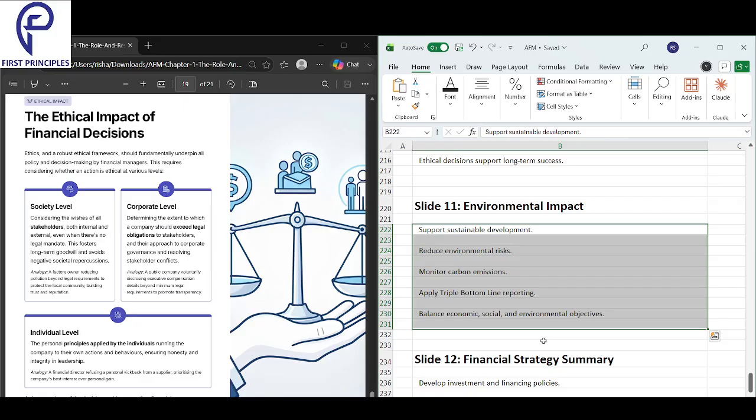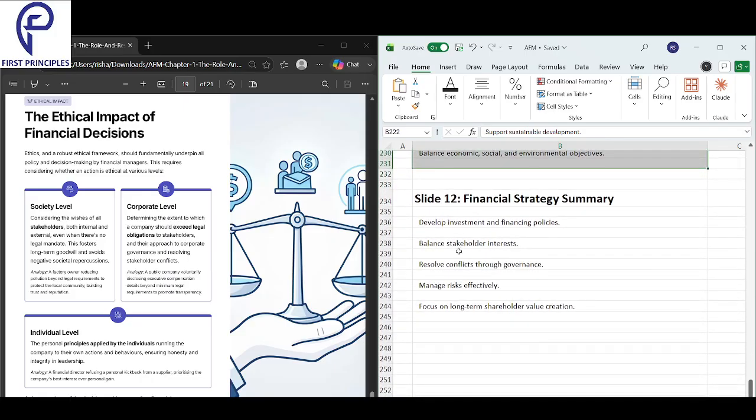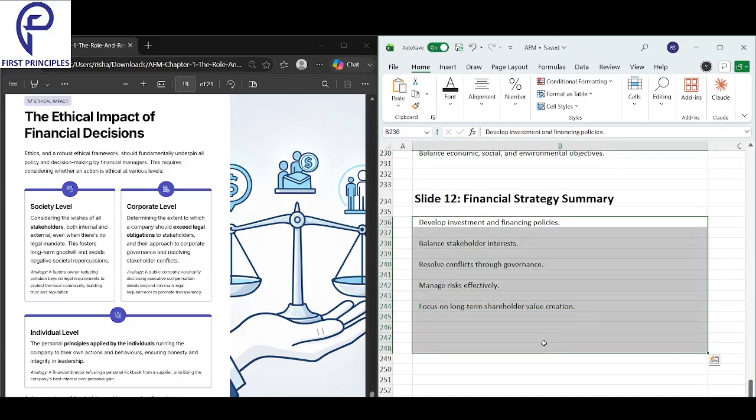Support sustainable development, reduce the environmental risk, monitor the carbon emissions, apply triple bottom line reporting, and balance the economic, social, and environmental objectives. This is the environment. And finally, the financial strategy summary is to develop investment and financing policies as an organization.